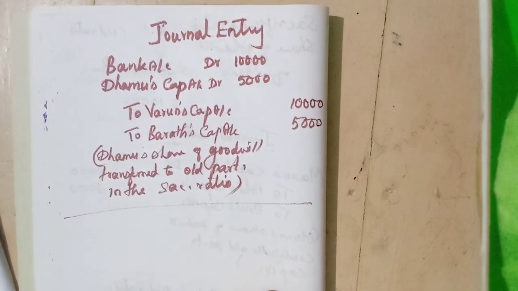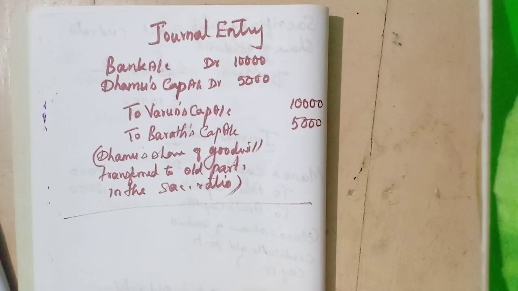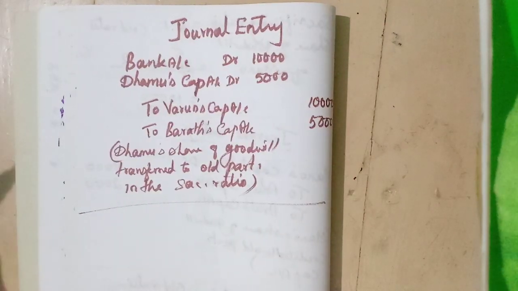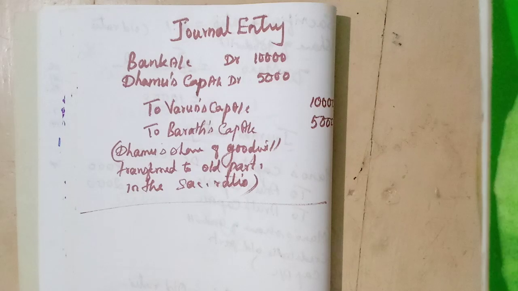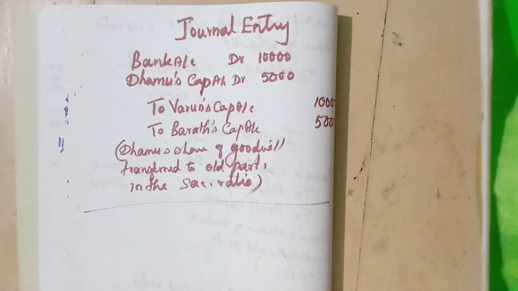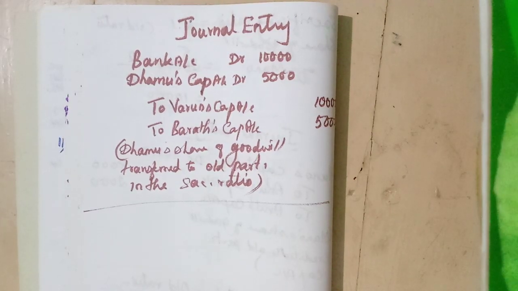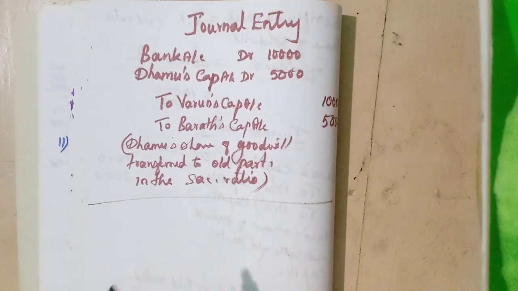The other one also we will complete. Here we will see the illustration first. Another situation is another way of treating the goodwill. In the books of accounts, the goodwill appears in the balance sheet.